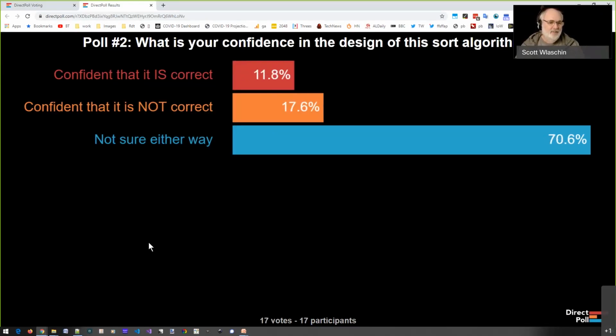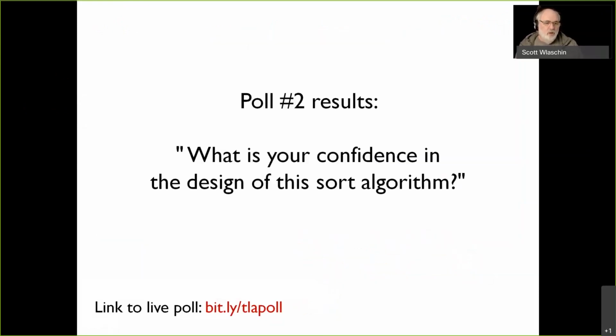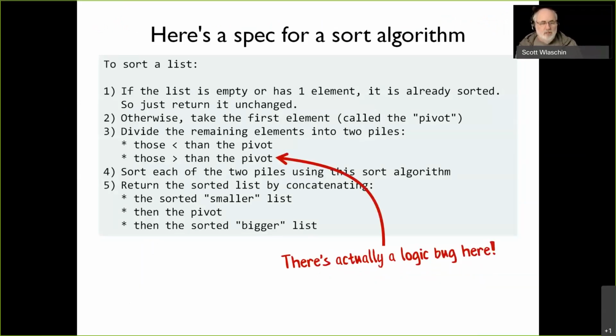I think that's where we are right now. There you go. This is life in the big city. So most people are not very confident. So what could we do? And in fact, you're probably right to not be confident, because there's actually a logic bug here. This should be less than or equal, or greater than or equal, one of the ways, because we're throwing away duplicates. So that's actually a logic bug.